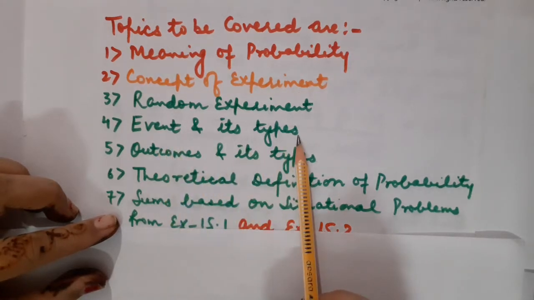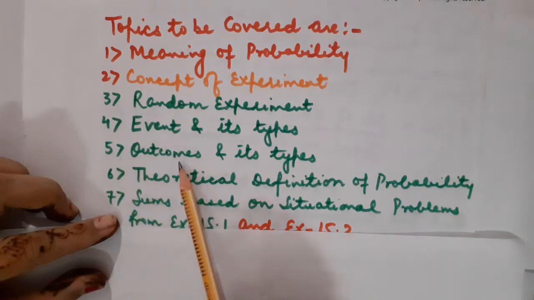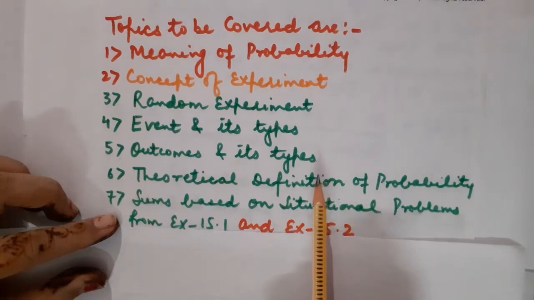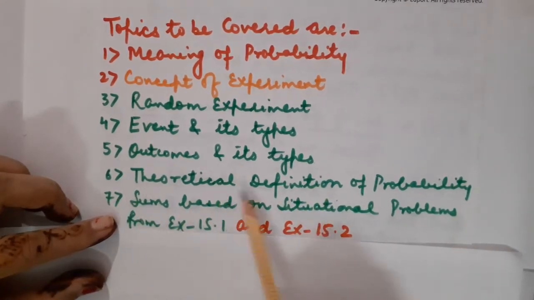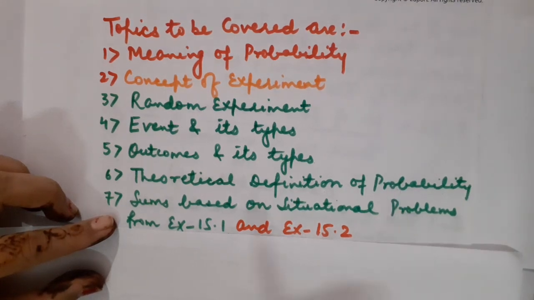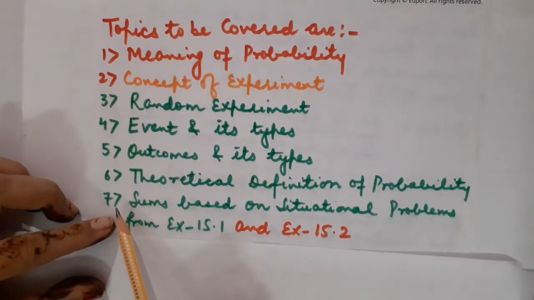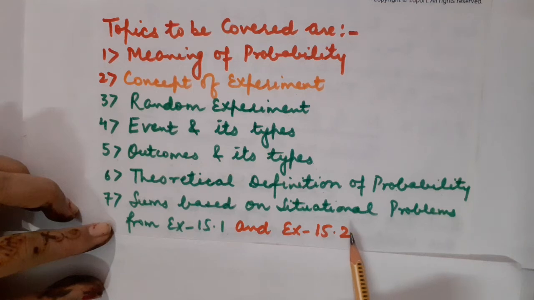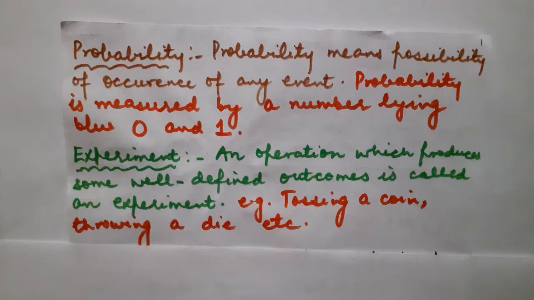Number five is the concept of outcomes as well as its types. Number six is the theoretical definition of probability. This is nothing but the formula of probability. And last but not the least, sums based on situational problems from exercise 15.1 and 15.2 will be recalled. Clear, students? So children, let us start today's lecture.